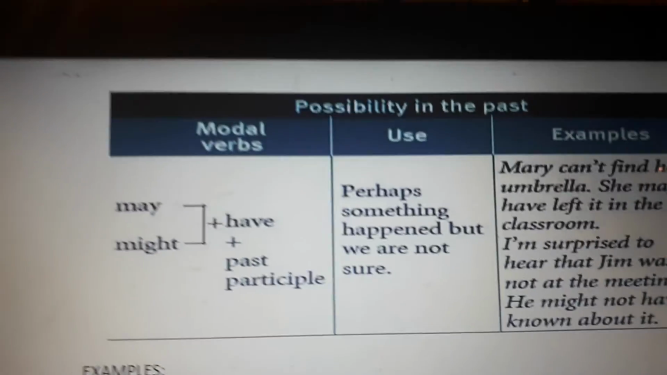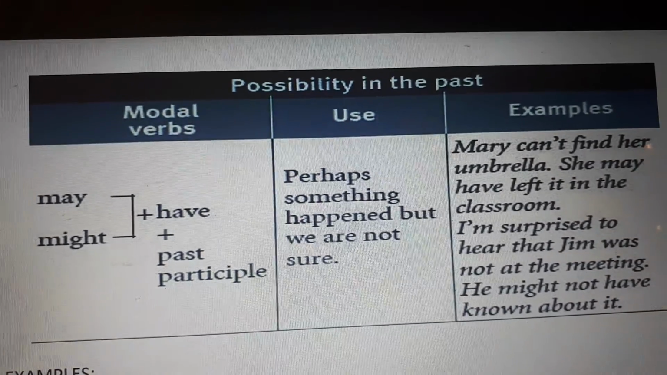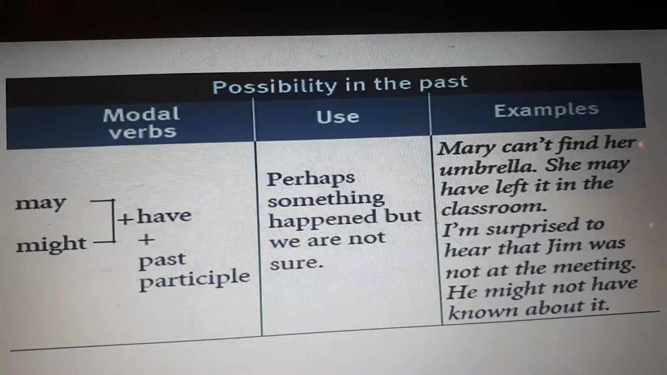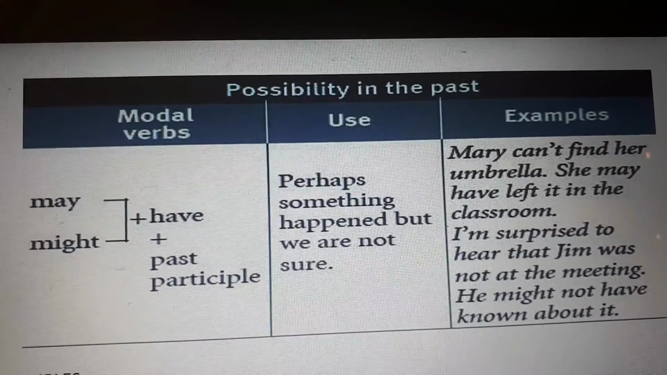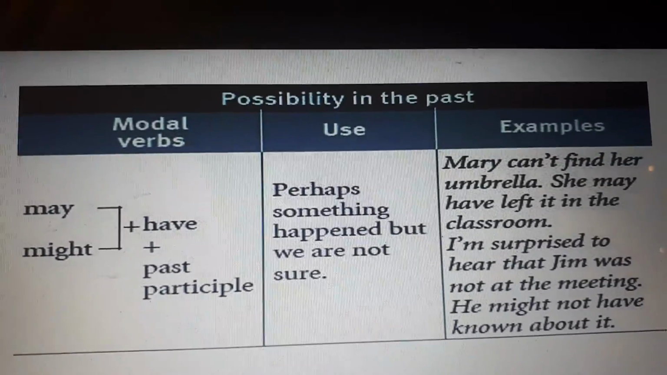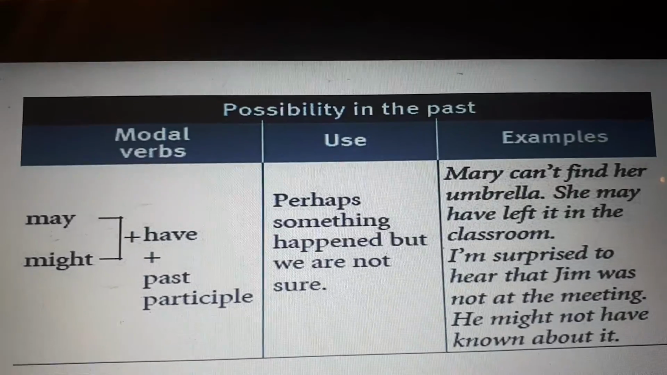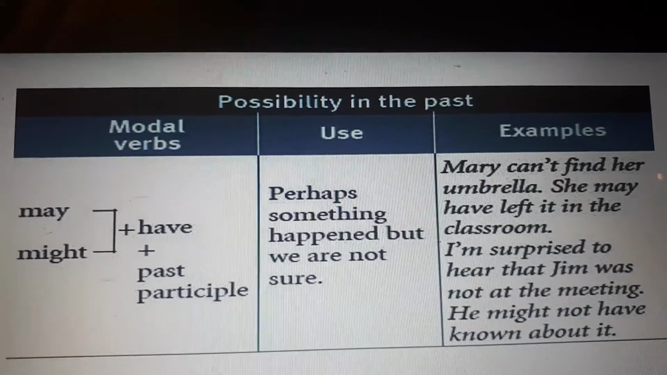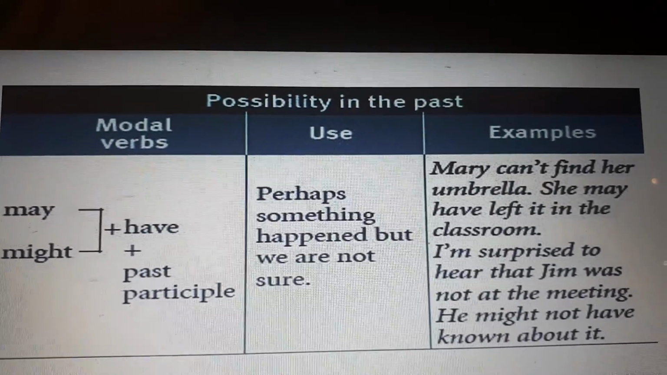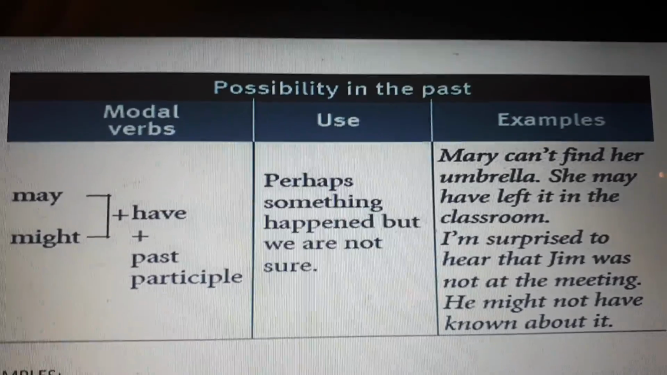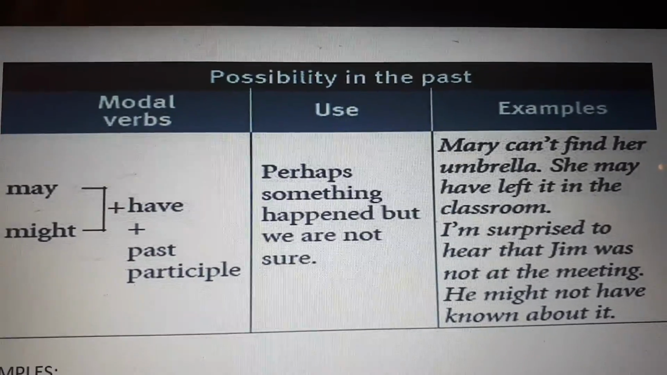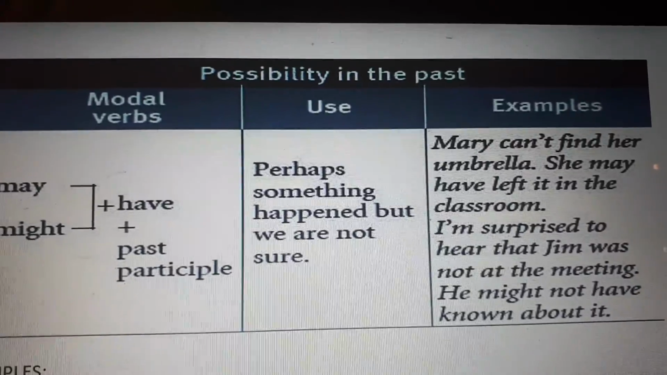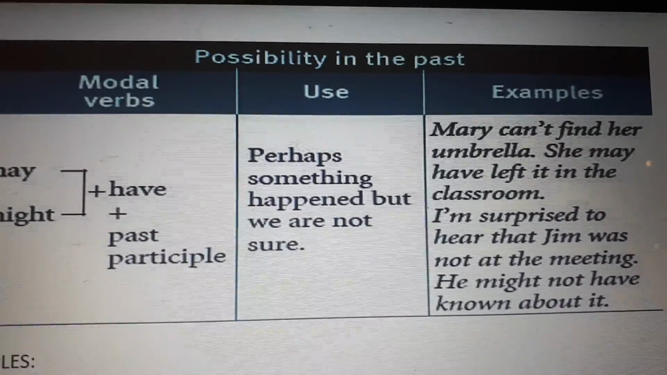It says, modal verbs may and might plus have, always have, plus the past participle of the action, are used when perhaps something happened, but we are not sure. Perhaps es quizás. Quizás algo pasó, pero no estamos seguros. Because it's a possibility, a probability.